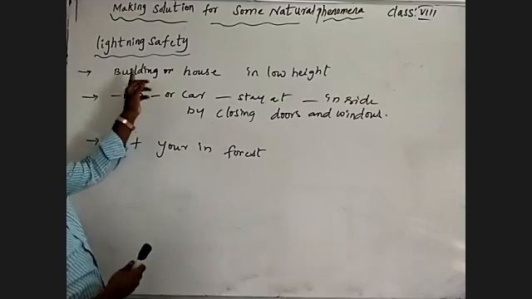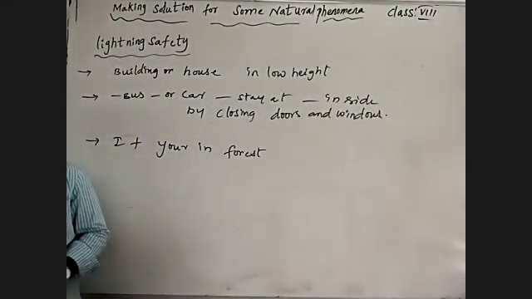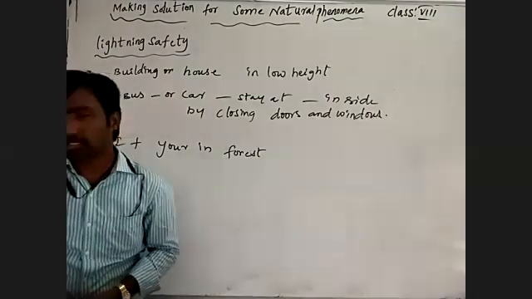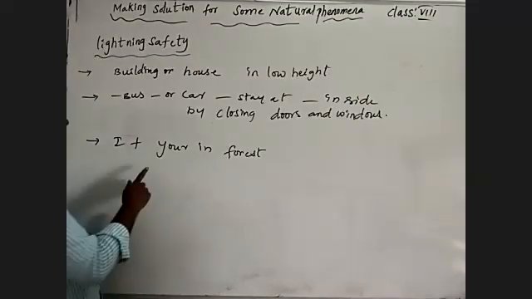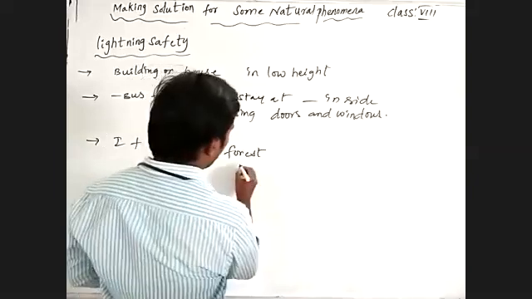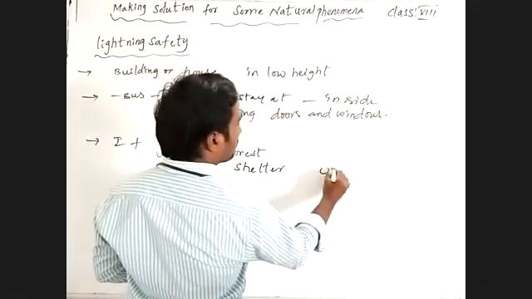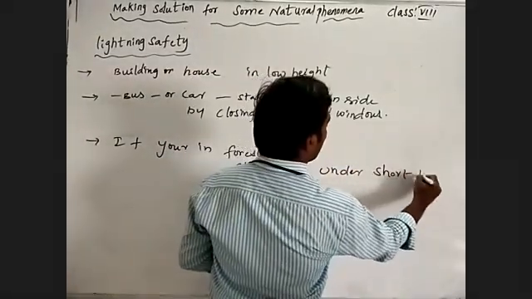Because already we discussed lightning is a destructive natural phenomenon. It always attracts, showing discharging of negative charge to the peaks on the surface of the earth. Is it or not? So if you are in a forest, you have to take shelter under short trees.